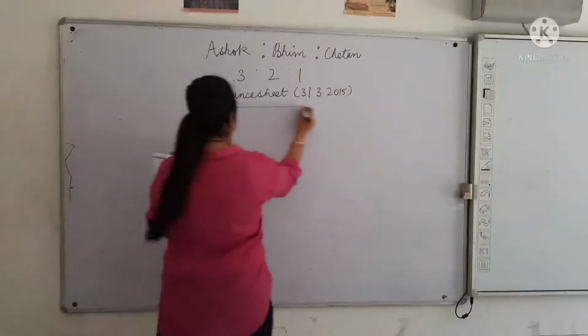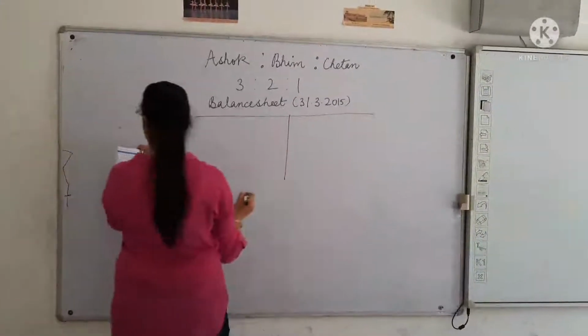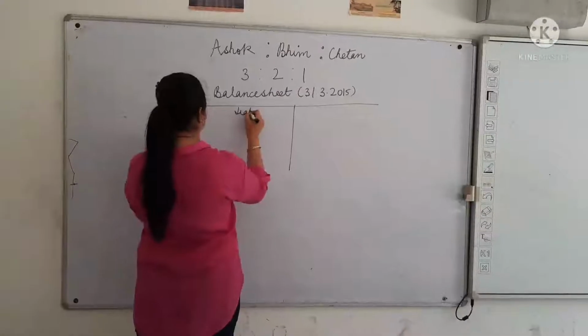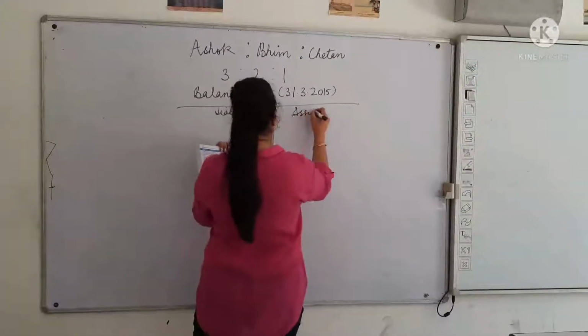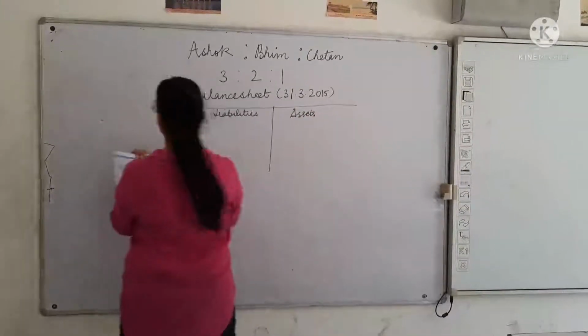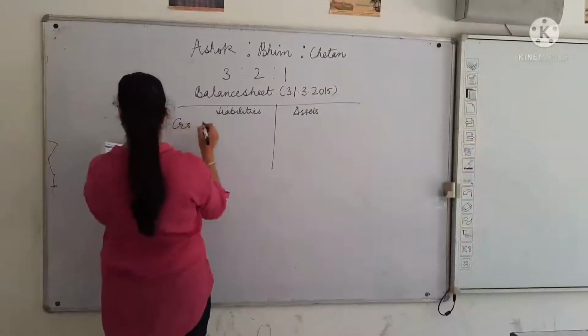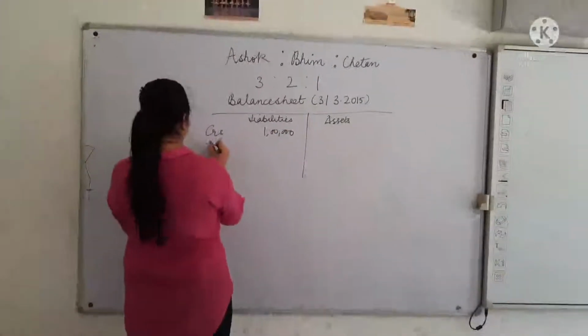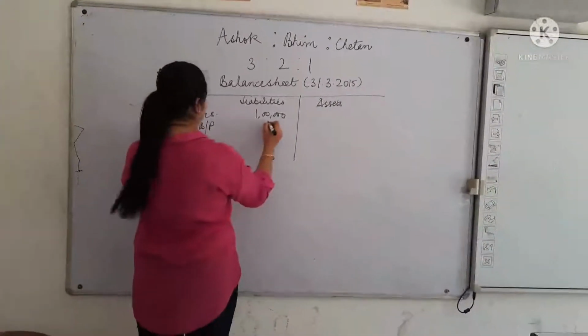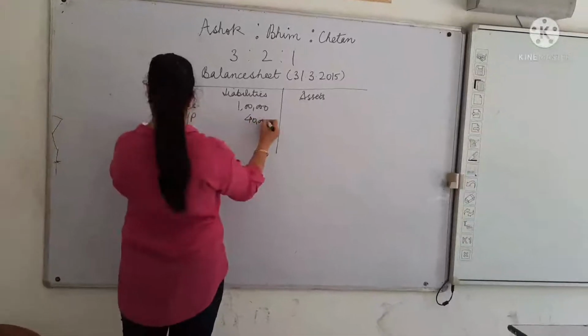In the balance sheet, on the liability side, a few liabilities are given. Creditors are given with the balance of ₹1 lakh. Bills payable are given with the balance of 40,000.